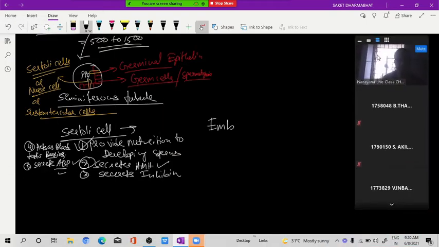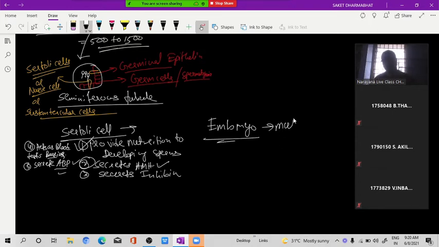Okay, so in the last class we have seen many things about the Sertoli cell. So it is nerve cell or sustentacular cell. So I am going to tell you now about the anti-Mullerian hormone. Okay, so you know inside the embryo one duct is present called as what? Mullerian duct. What is the name of this duct? Mullerian duct.